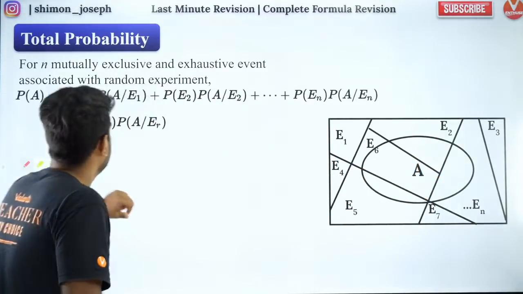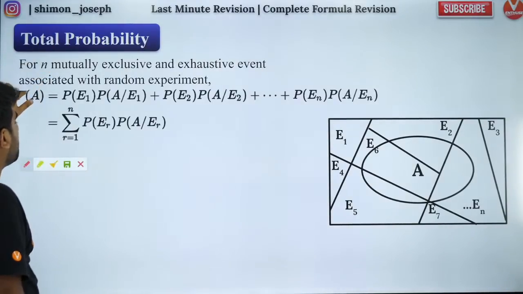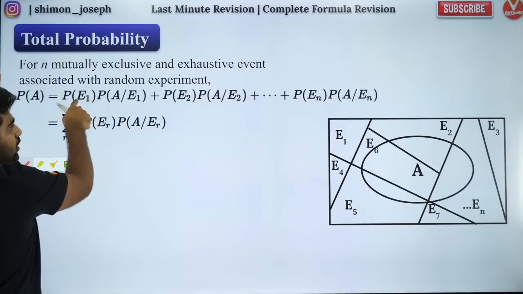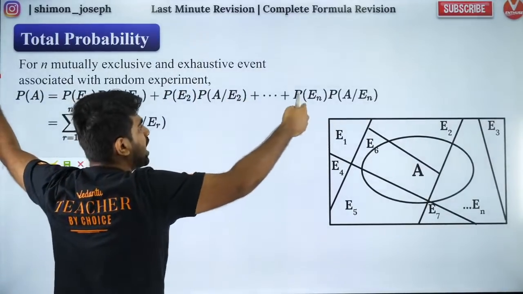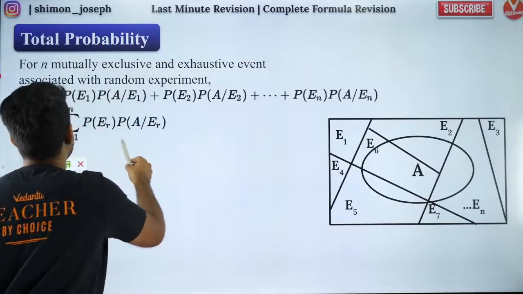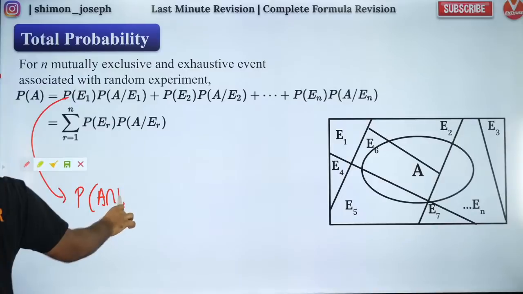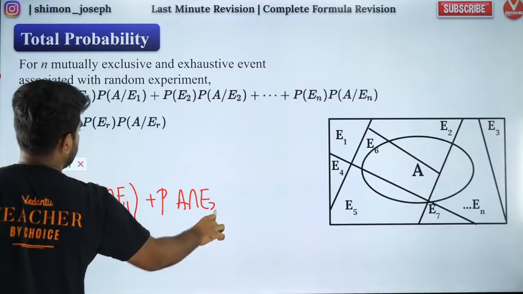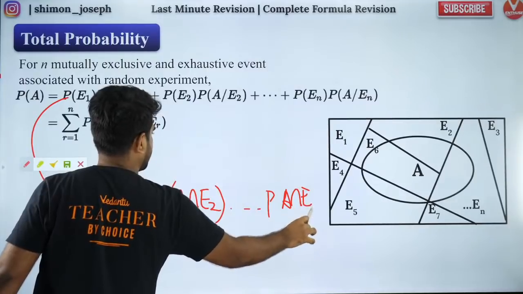So what I'm going to do, I'm going to check the probability of A totally. That is why it's called total probability. Event A can occur through E1, event A can occur through E2, event A can occur through E3, or it can occur through En. So basically I'm going to write it as P of A intersection E1 plus P of A intersection E2. Like that, I'm going to keep writing up to P of A intersection En.